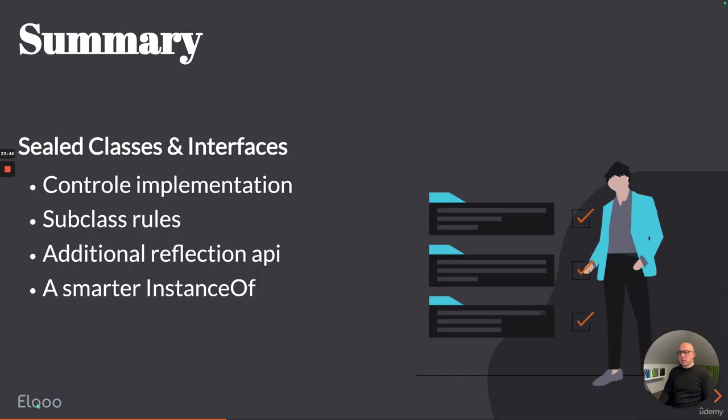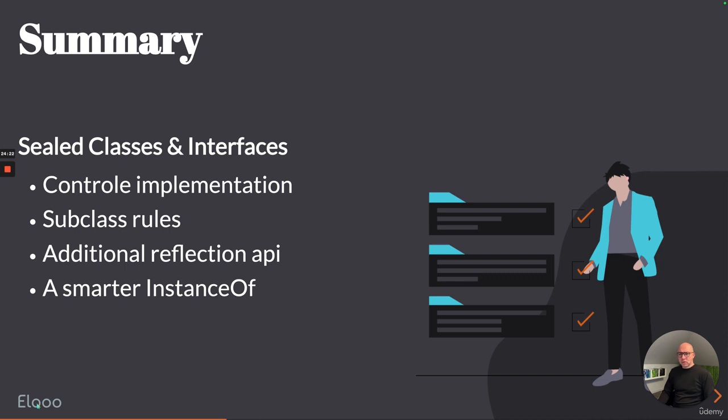So in general, we've seen sealed classes and interfaces, and it really allows you to control the implementation. We've seen the set of subclass rules with final, sealed, and non-sealed, and they are mandatory to add. We've also seen the additional reflection API and how to use it, and a smarter instanceof, so that the compiler can help you detect when a certain instanceof is not needed or doesn't make any sense.